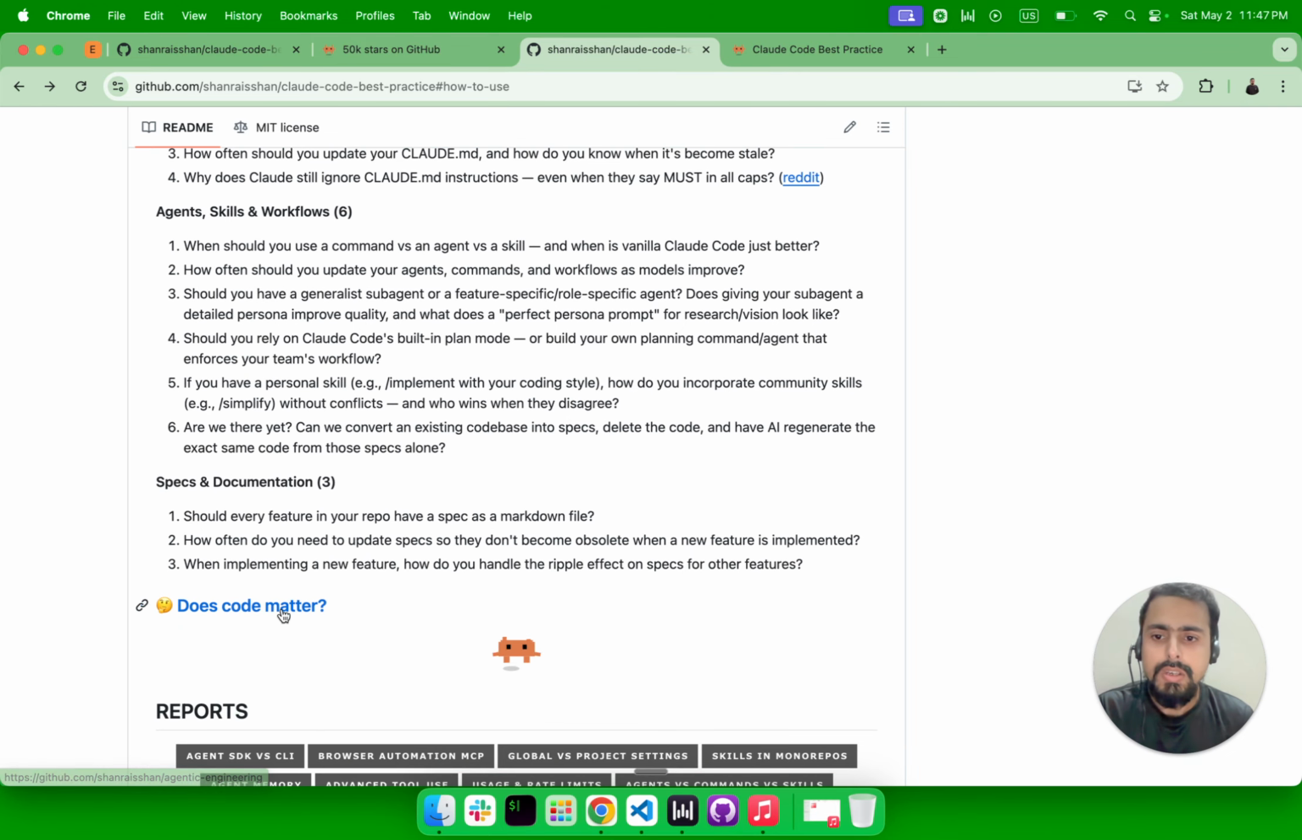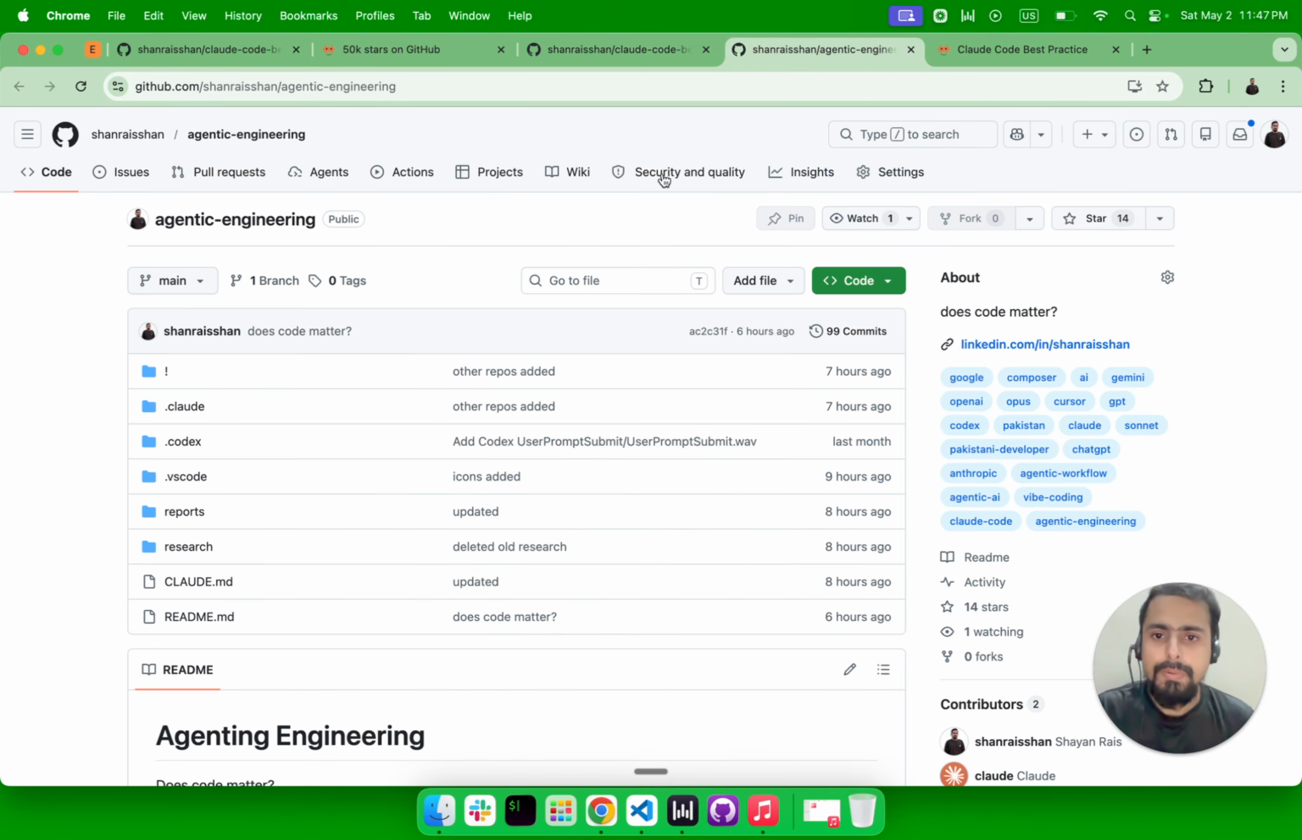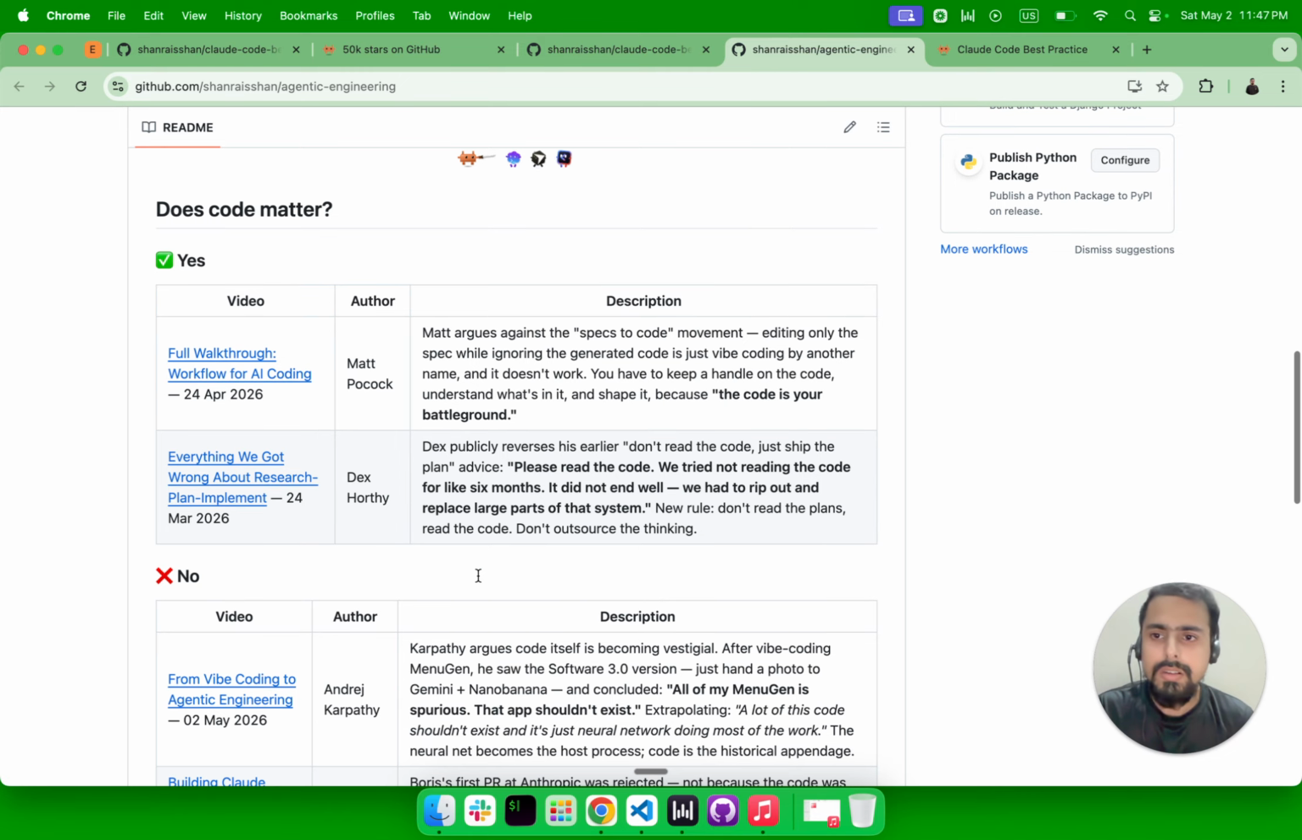And there is a section, does code matter, in this repo? I am maintaining a list because after 7 to 8 months of this agentic development, some of the famous personalities are now saying that you have to look at the code. For example, these 2 videos you will find very interesting.